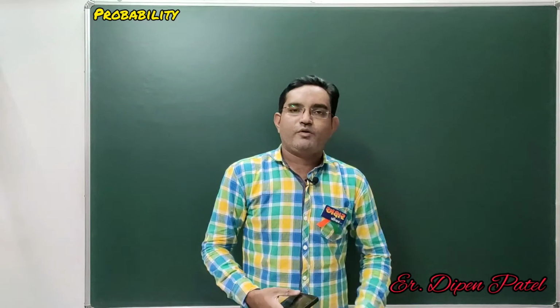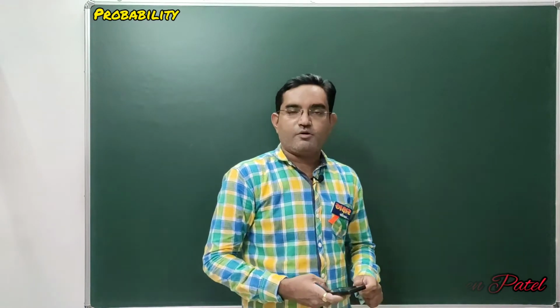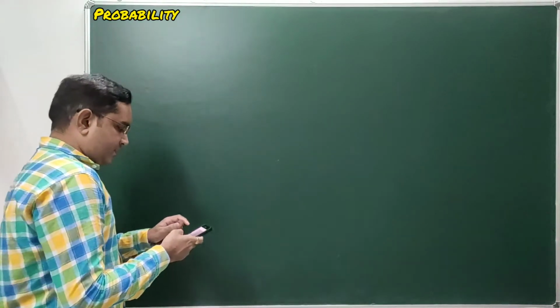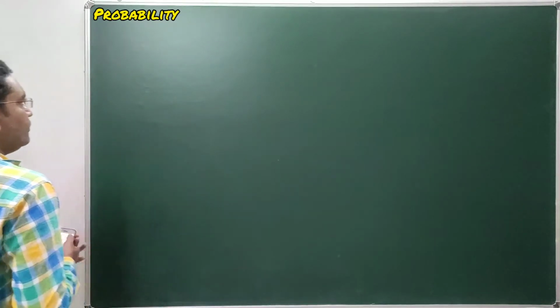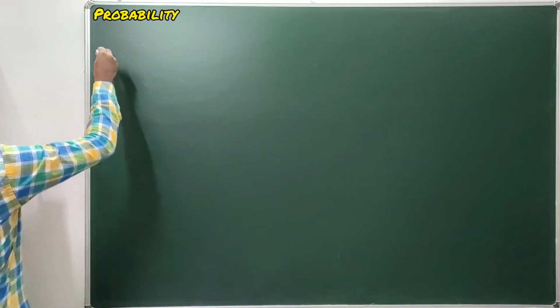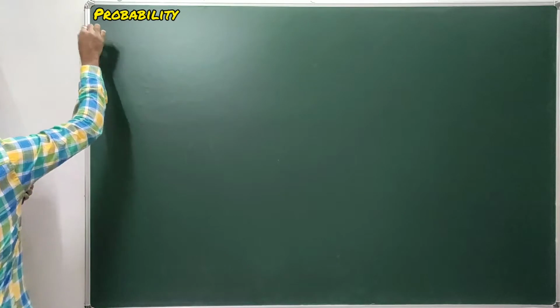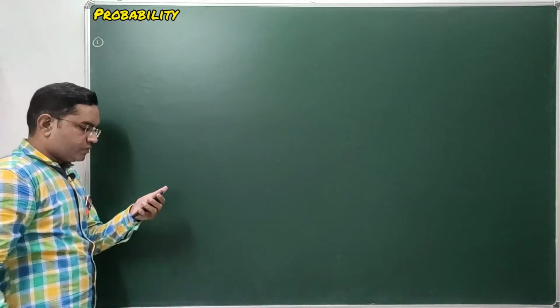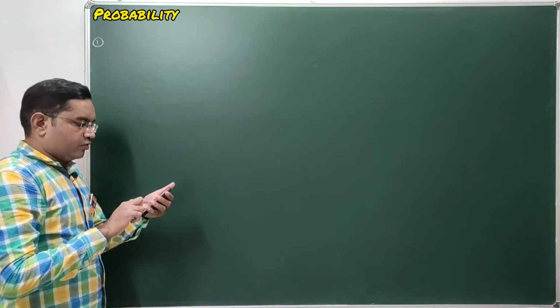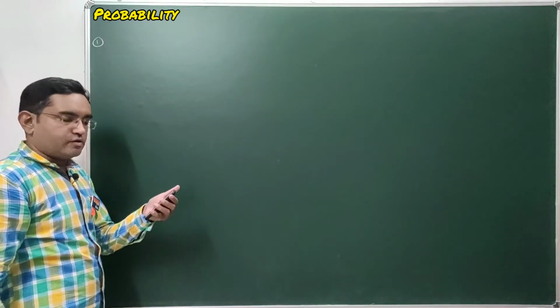In this video we are going to discuss additional practice sums based on probability. So let's start with question number 1. Here the given question is question number 1. First question: a fair dice is rolled.